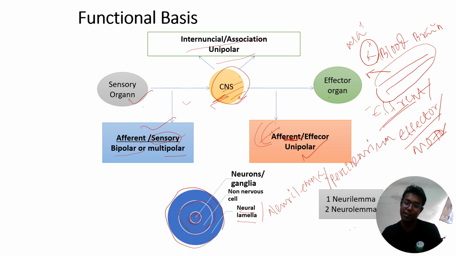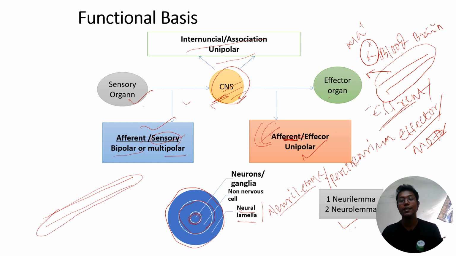Then another term, what is neurolemma? There is a small sheet of structure covering only a portion of the axon, called the neurolemma. So you have to see what the question is asking, whether that thin sheet is surrounding the whole nervous system or the axon. If it is only the axon, then you answer neurolemma. If it is surrounding the whole nervous system, then you answer neurilemma, neural lamella, or perineurium, which is also called the hemolymph brain barrier.